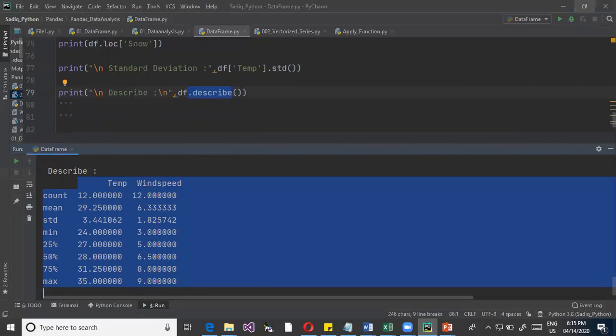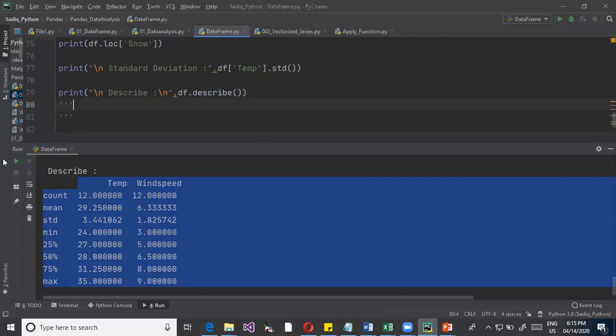That is the basic idea of data frames. Next, we'll see how to read this particular data, and how to create a data frame from different sources. We can create based on dictionaries, we can create based on a list of lists, and we can also create based on external sources, the databases, and all these things. So I think we can take it up in the next session.